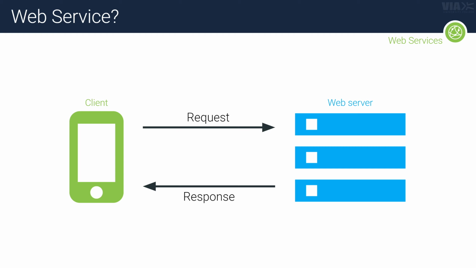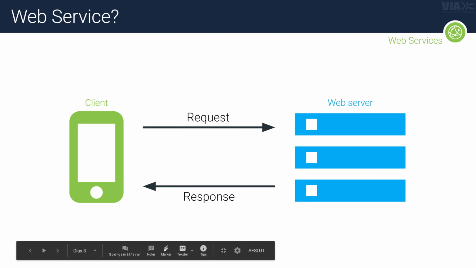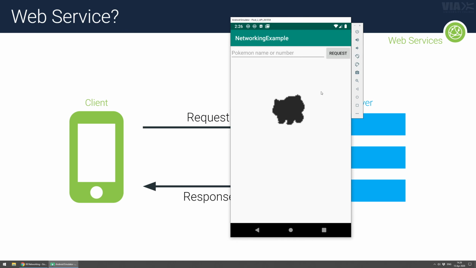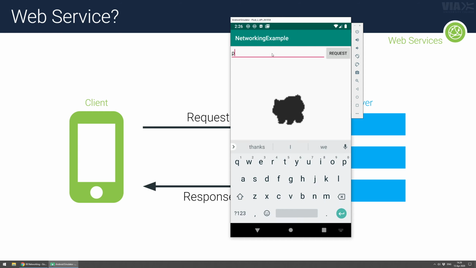And it doesn't have to be REST, that could also be SOAP or whatever. And I have an example right here. I have an Android application right here. It's a Pokemon application, of course, where you can enter a Pokemon name up here, for instance Pikachu, and then request an image for that Pokemon. And you can see we have a Pikachu here. And we can pretty much do that for all Pokemon. So we could also do it for Mew, or we could do it for Squirtle.